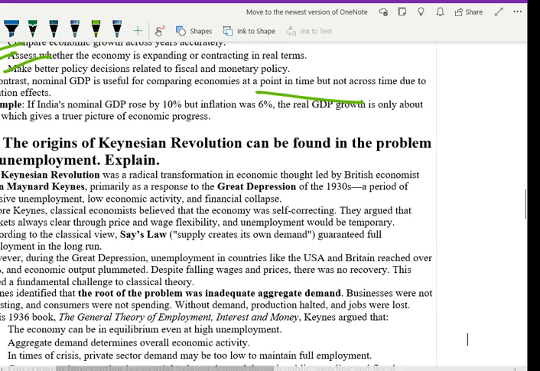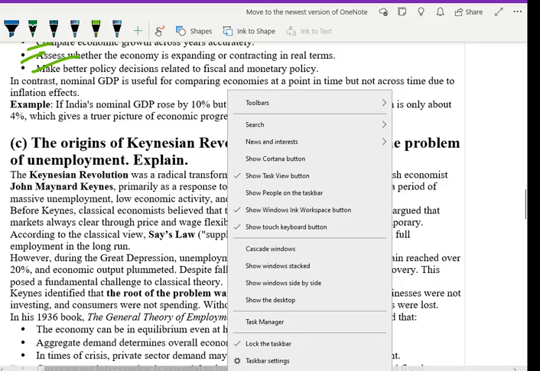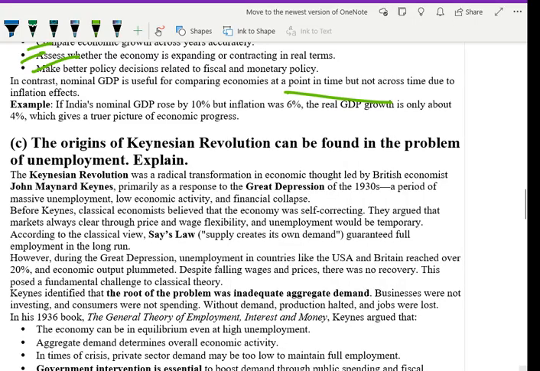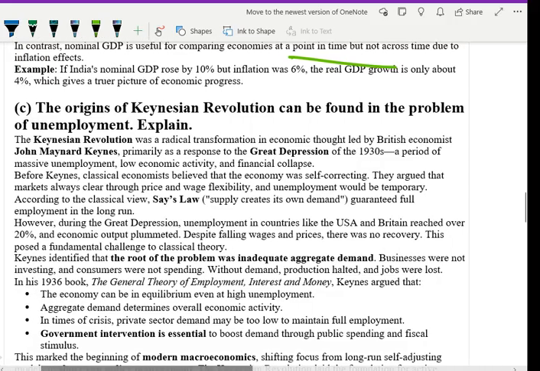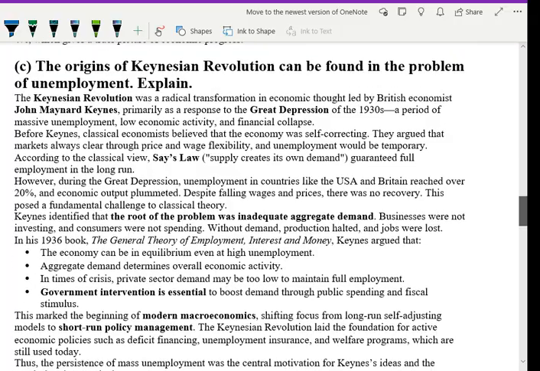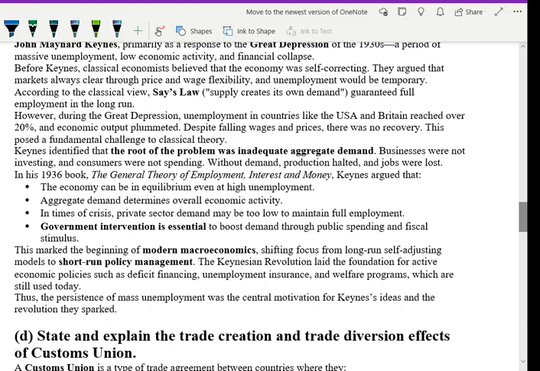Keynes we have talked about. It was primarily a response to the Great Depression, because we know there was a problem at that time. Keynes came with the aggregate demand concept. It was primarily a response to the Great Depression of 1930, a period of massive unemployment and low economic activity.